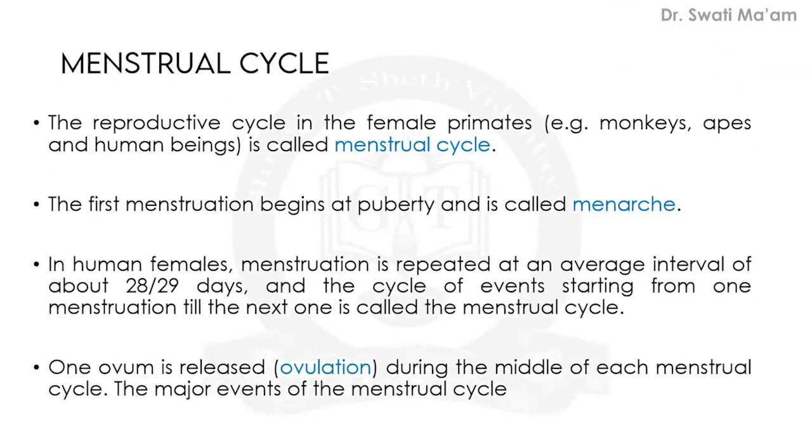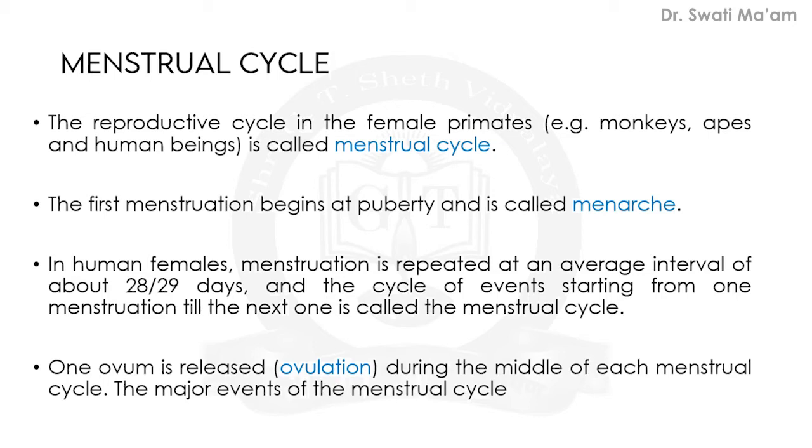Now today's topic is the menstrual cycle. The name is indicating cycle. It is a cyclic process, and the menstrual cycle especially is observed in every female primate. Primates include monkeys, apes, and even human beings. So this is the reproductive cycle which is found in female primates.